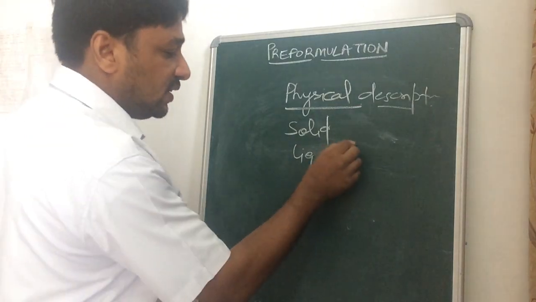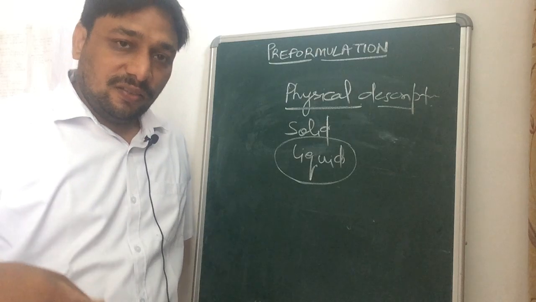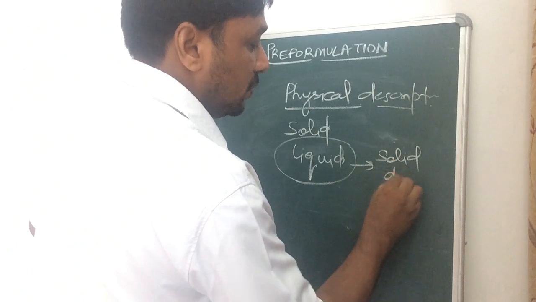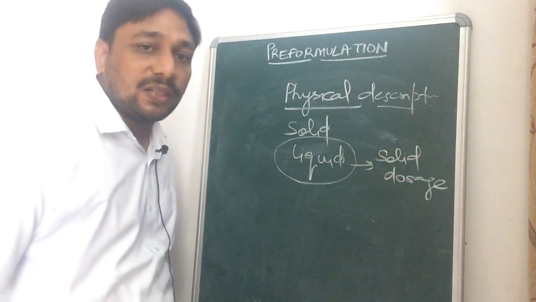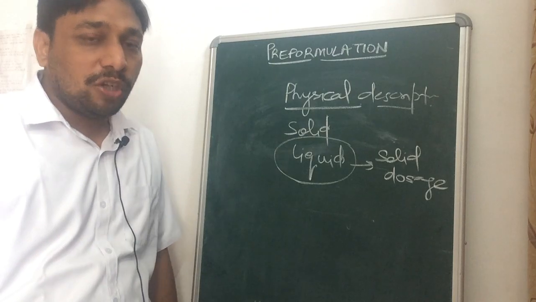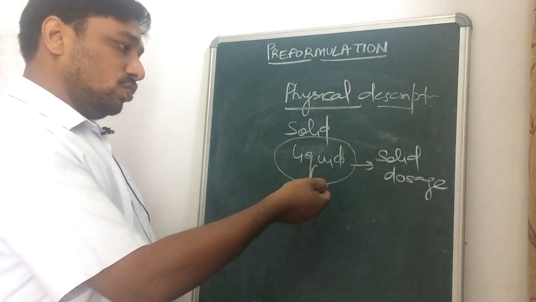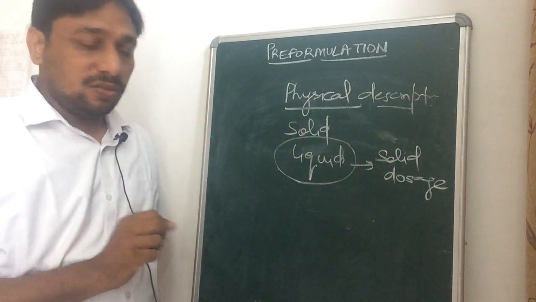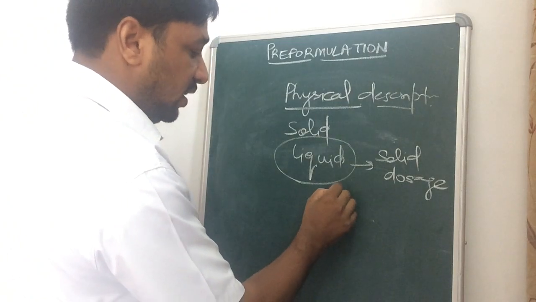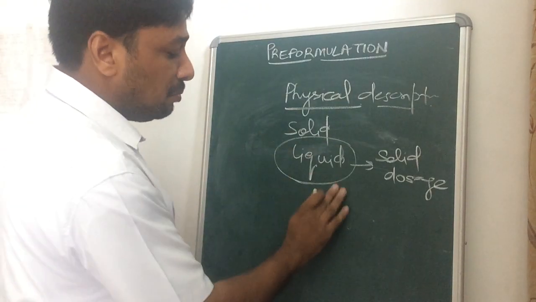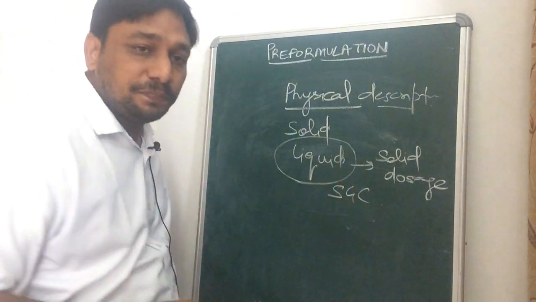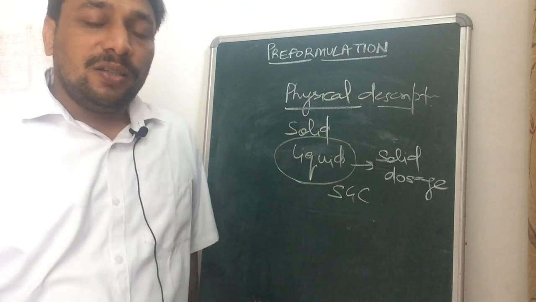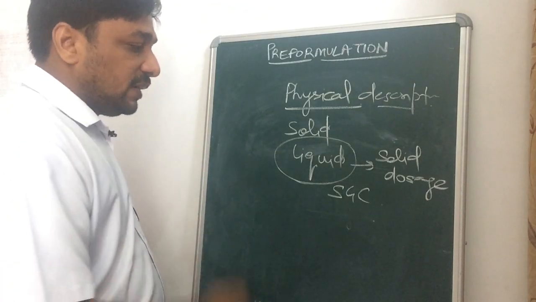For example, if the drug is liquid in nature and we have to make a solid dosage form of that drug, we have to review that point and do something to make a solid dosage form of a liquid drug. We cannot make hard gelatin capsule. In that case, we can make soft gelatin capsule. For example, vitamin E, in the market soft gelatin capsules are available for such drugs.